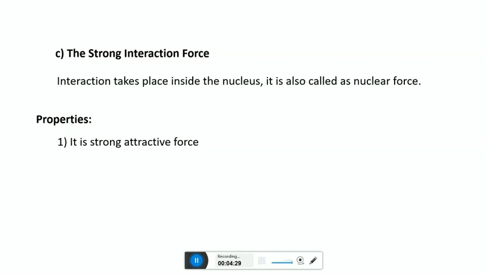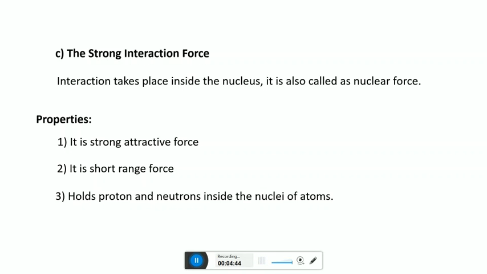It is a strong attractive force. It is a short range force and exists over very short distance of the order of 10 raised to minus 15 meter. It holds protons and neutrons inside the nuclei of atoms. Its relative strength is 1.